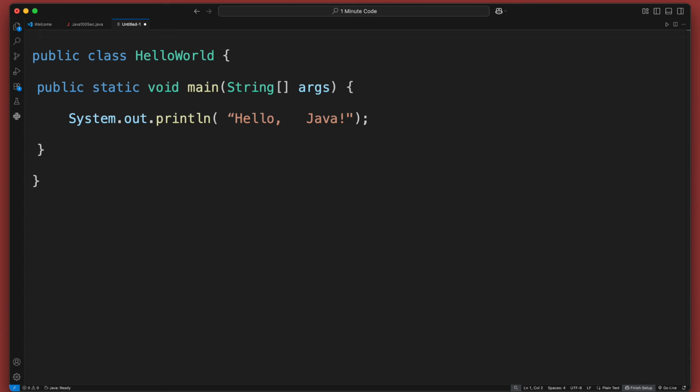Inside the main method, we have System.out.println. Inside brackets, "Hello, Java". This line tells Java to print the words, Hello, Java, to the screen. When you run this code, you will see the message, Hello, Java. That's it. You've just created your first working Java program.